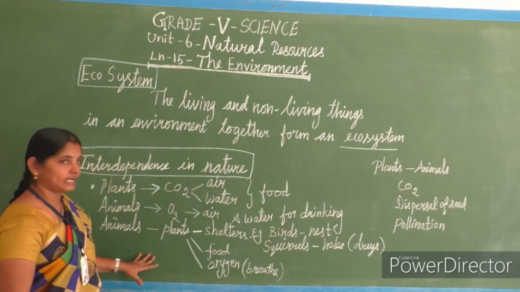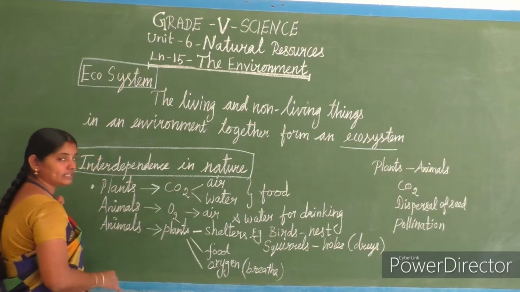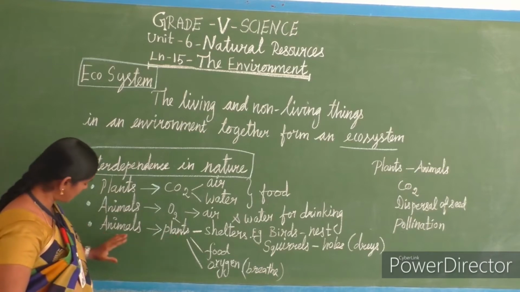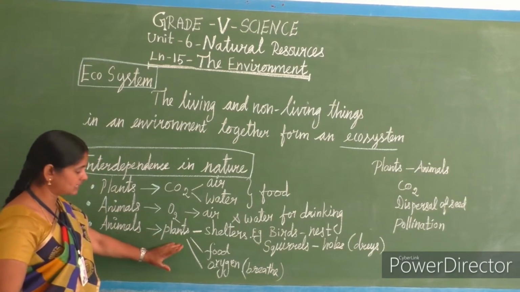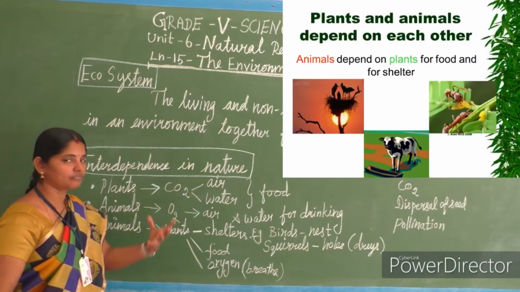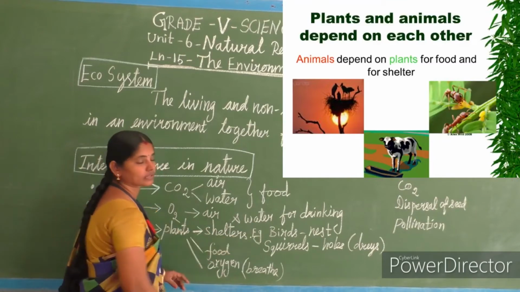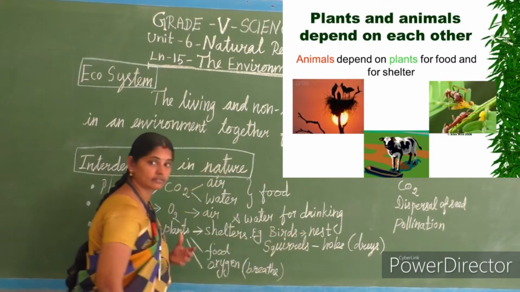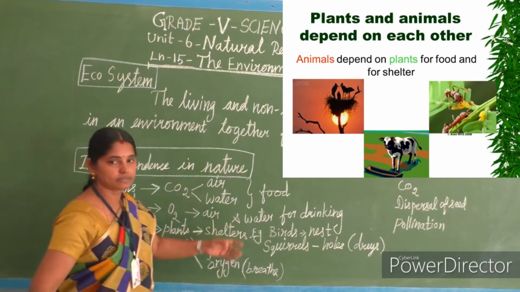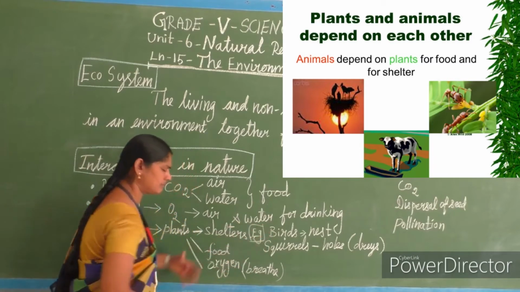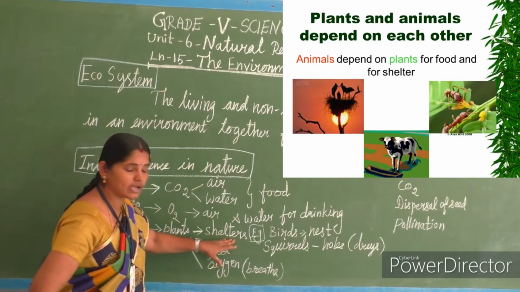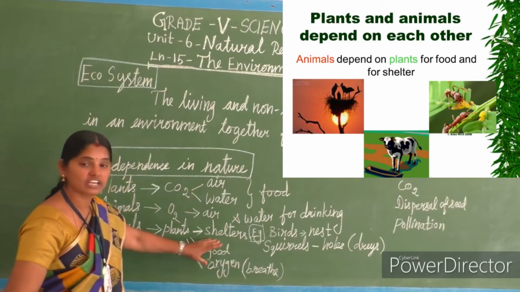Okay, then see, as further details we will see the same thing. See, animals depend on plants. Animals depend on plants for shelter. See, for example, we'll take the birds. Birds build nests where? On the tree top, on the branches of the tree, isn't it? So birds build nests, and for example only we are saying, we know many things, isn't it? So the animals depend on plants for their shelter.